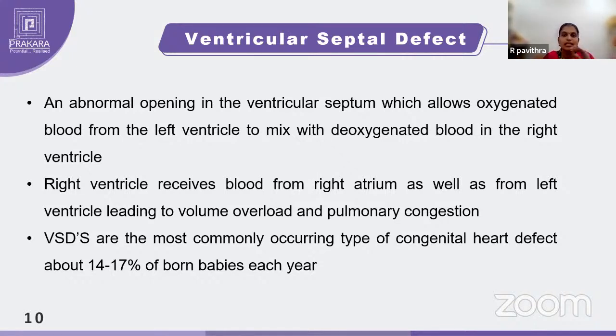The right side of the heart has deoxygenated blood and the left side of the heart has oxygenated blood. Again, with the ventricular septum defective, there is mixing of blood happening. This is the most commonly occurring defect, about 14 to 17% of babies per year. So ventricular septal defect is common, about 14 to 17% a year.